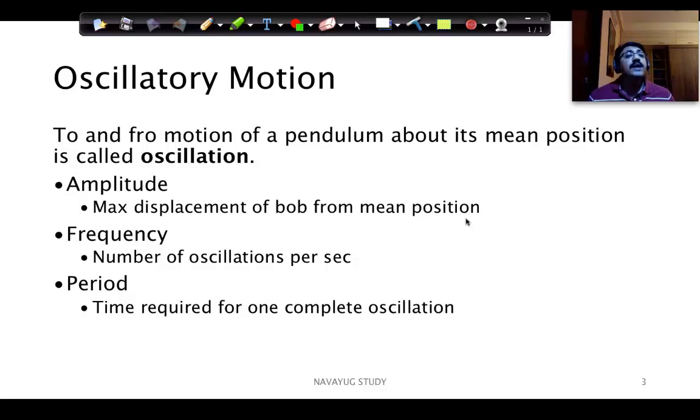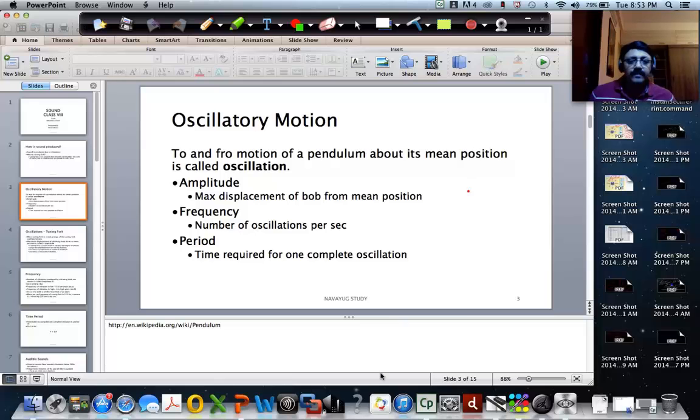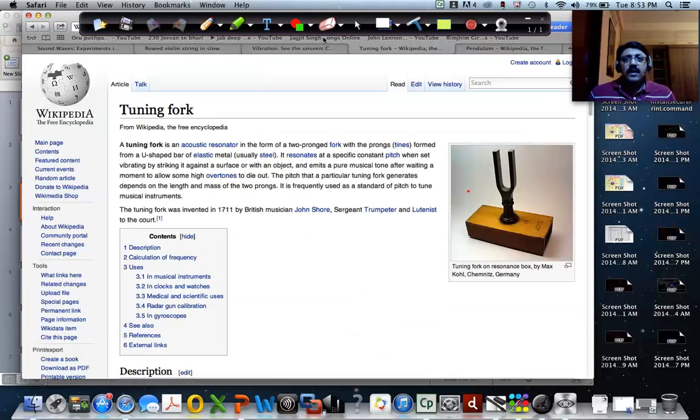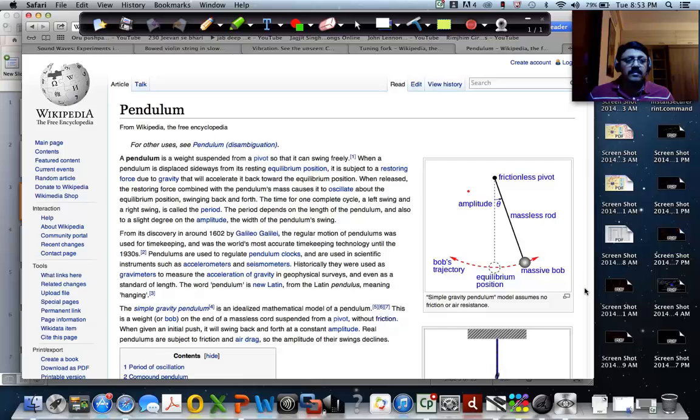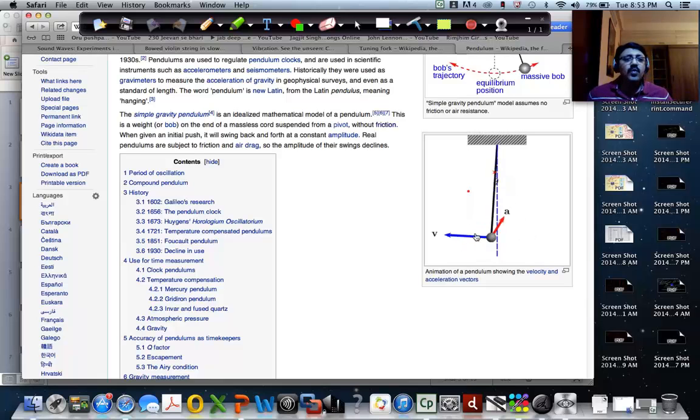Oscillatory motion is the to and fro motion of a pendulum about its mean position, which is called oscillation, right? If you look at this pendulum, you can see this is an oscillatory motion. You have the to and fro motion of the pendulum. Don't bother about those vectors v and a. They show the velocity vector and the acceleration vector of the bob as it moves this way and that way, but that's something we have not discussed yet, so don't worry about that.